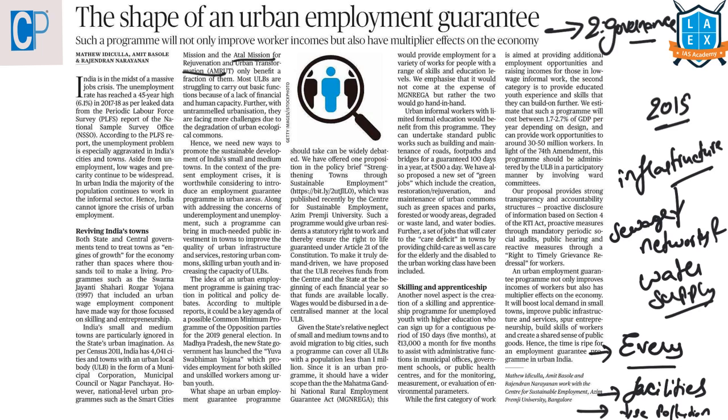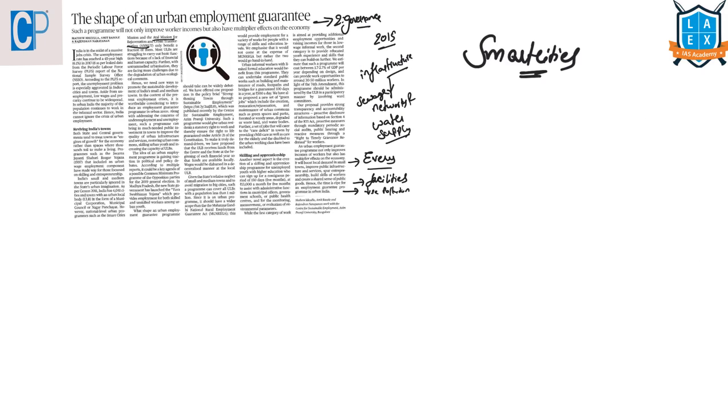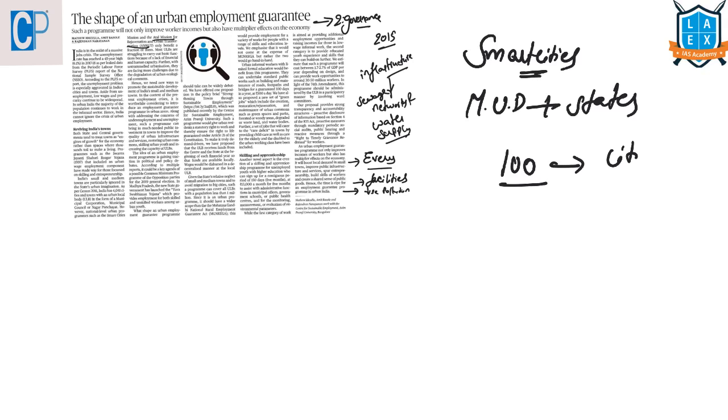Now let us look at the Smart Cities Mission. This program was launched by the Ministry of Urban Development with the collaboration of all the state governments, in order to develop 100 cities in the entire country and to make them citizen friendly and sustainable. We know what is meant by sustainable.